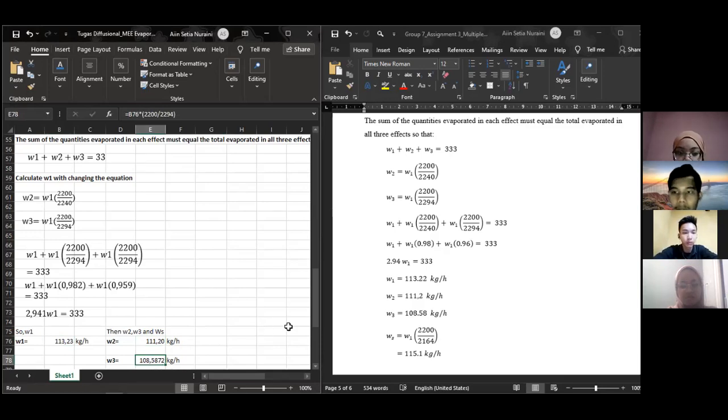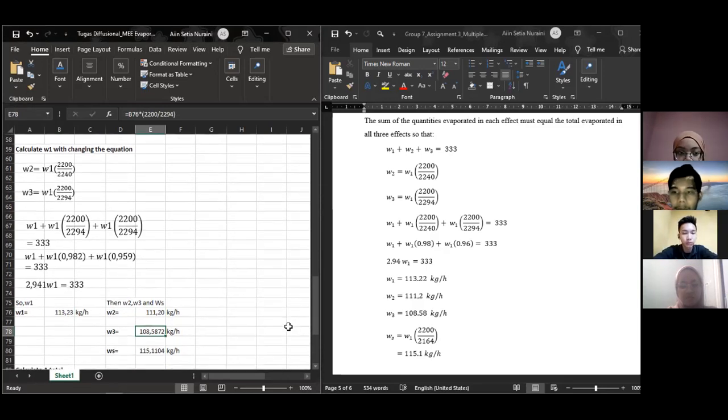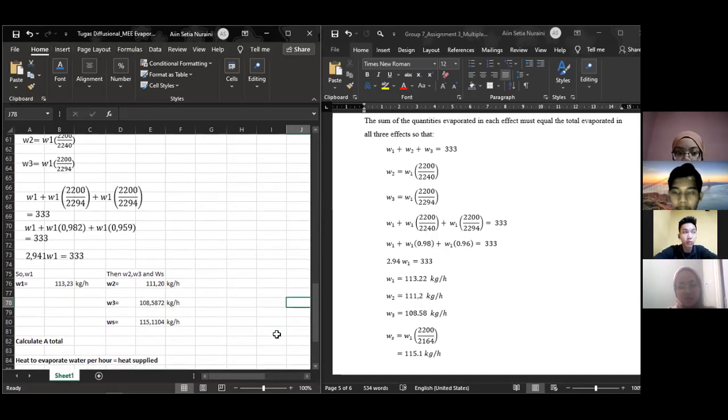Because we have W1, we can find Vs. Vs is equal to W1 multiplied by 2,200 divided by 2,164, and the final value of Vs is 115.1.